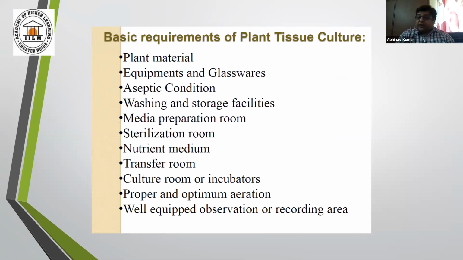Transfer racks, and this is also a very important requisite.